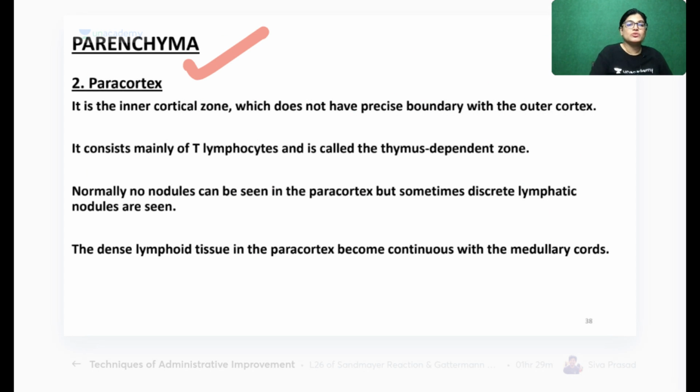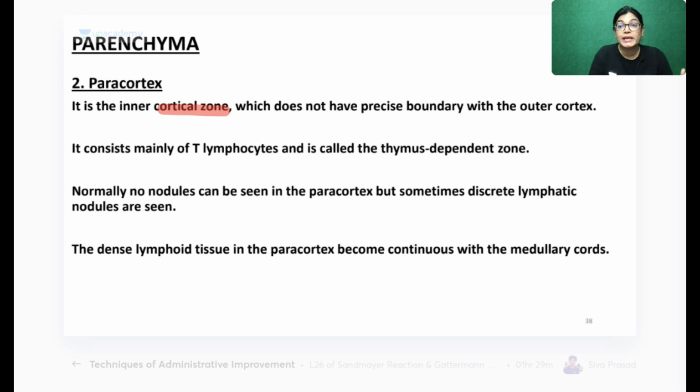Okay. Now coming to the parenchyma area, the paracortical area. We are done with the cortical area, which contains lymphatic nodules of both types, primary and secondary. Now coming to the paracortex area. What lies in the paracortex? It is the inner cortical zone. In one word, the part of the lymph node lying inside the cortical region is the paracortical region. And why is it called the paracortical region?